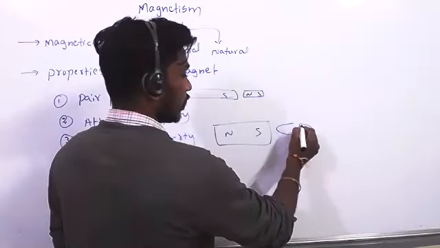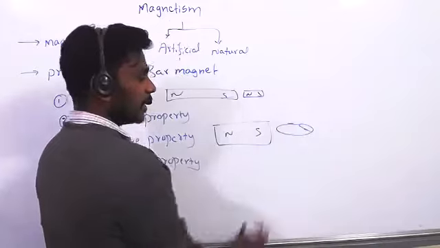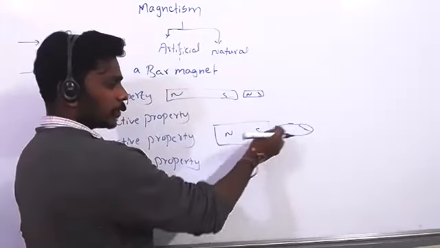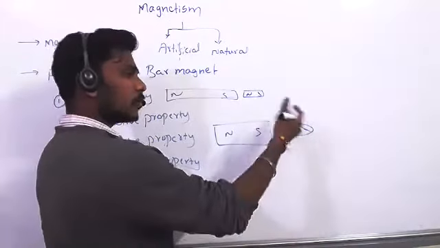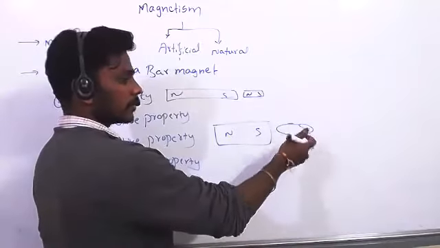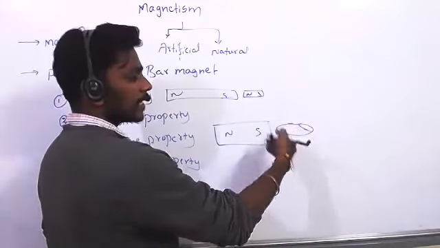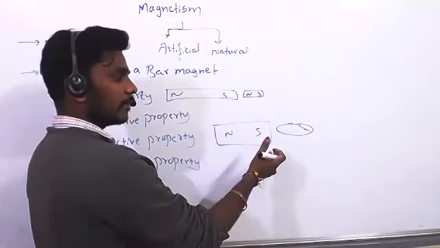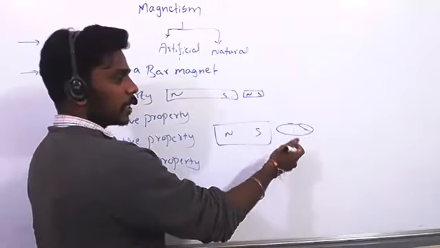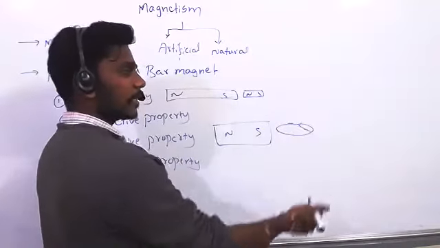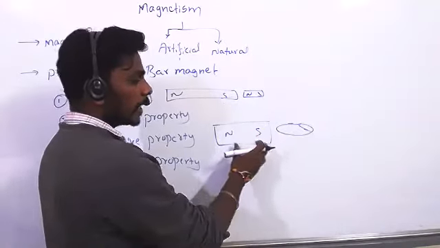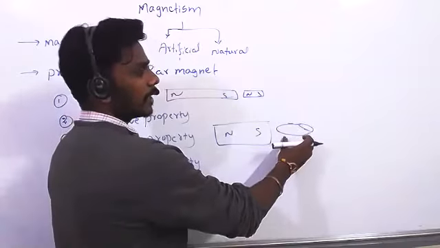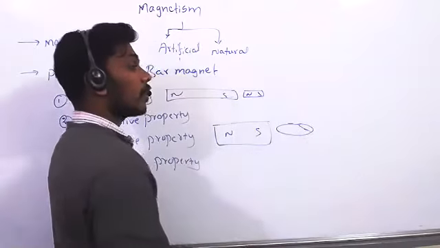When this iron nail is near the magnet, this magnetic material also will act as a magnet. As long as this magnet stays near, that long it will act as a magnet. So the magnetic property is induced in the magnetic material.